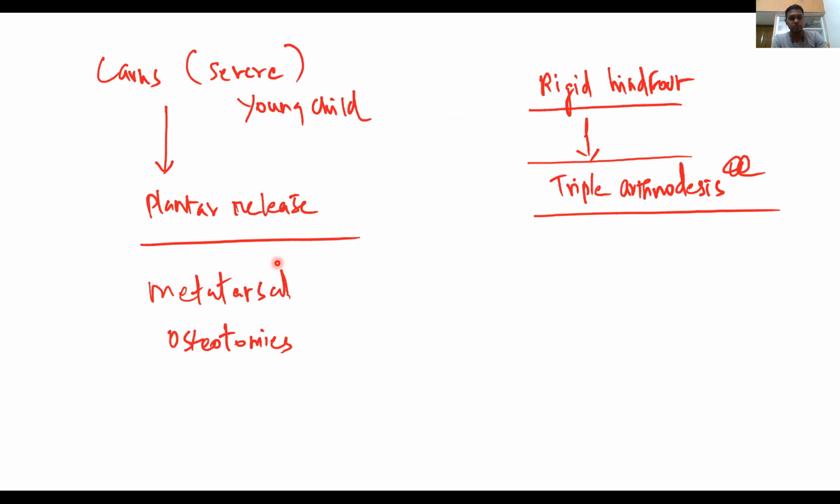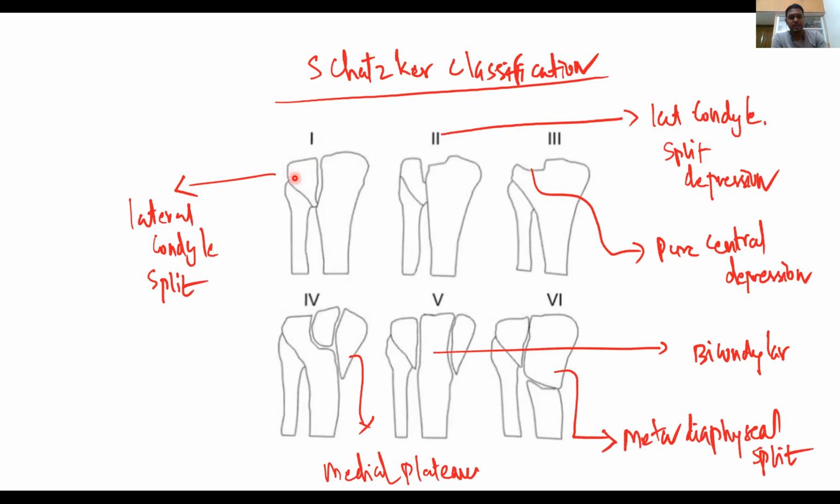Going to the Schatzker classification, this is for the proximal tibial plateau. You will have 6 types. The first type is lateral condylar split fracture. If a car hits the lateral aspect of the proximal leg, you will have a lateral condyle split fracture. The second type is split associated with depression.